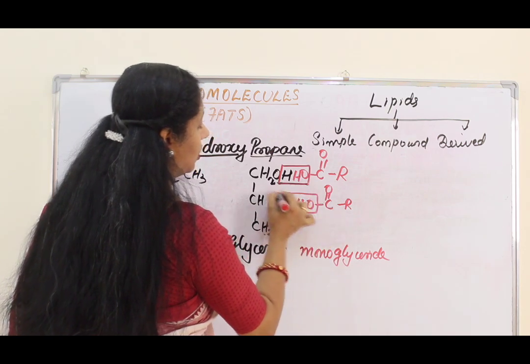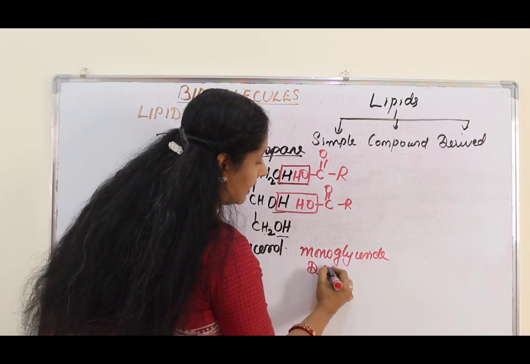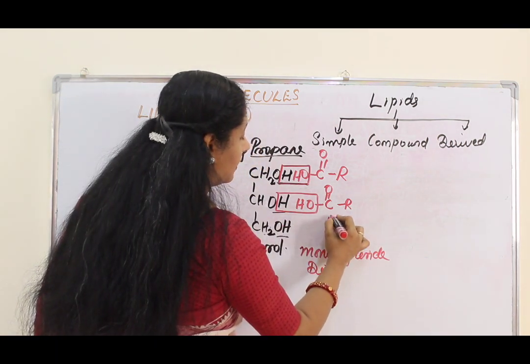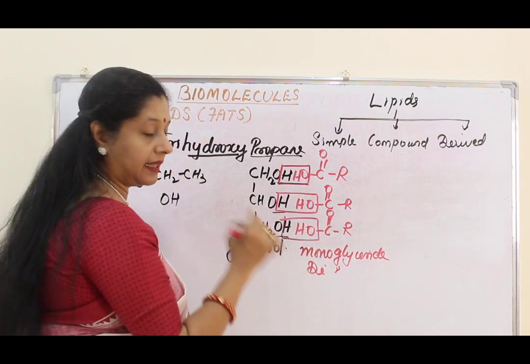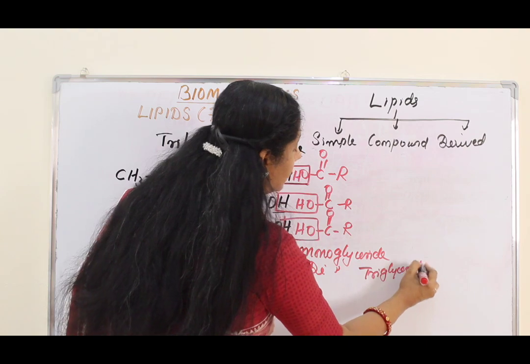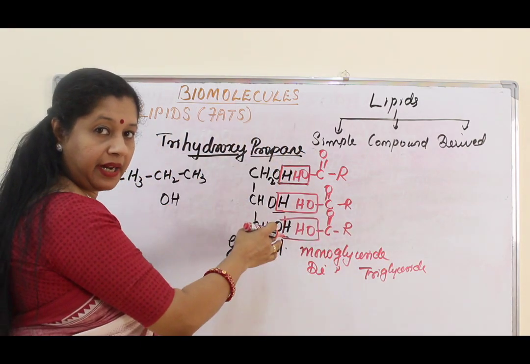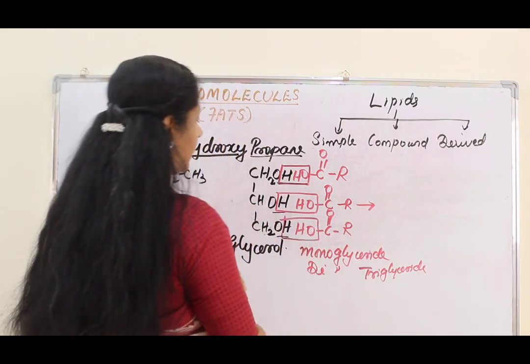Now here one more molecule is going. Then I can rename it as diglyceride. So if I add one more, now you will tell me what is it? Exactly, triglyceride. So triglycerides means 3 fatty acids esterified with a glycerol. Esterification reaction means what? Removal of one water molecule. So what is the structure of a triglyceride?